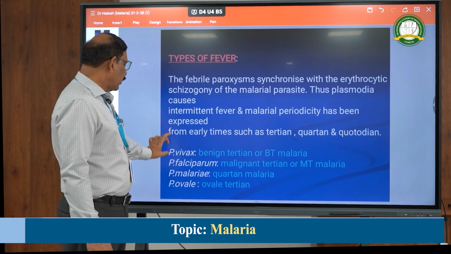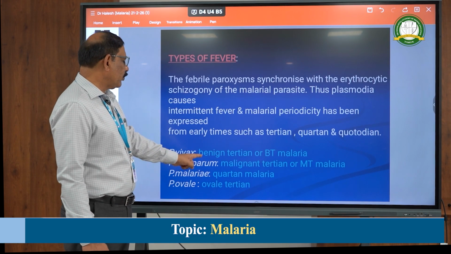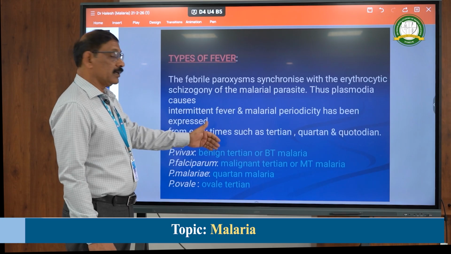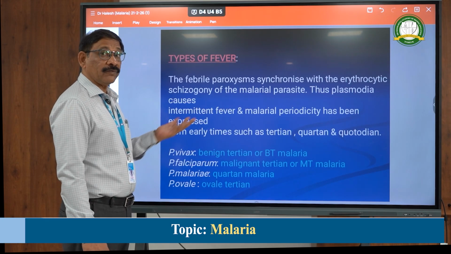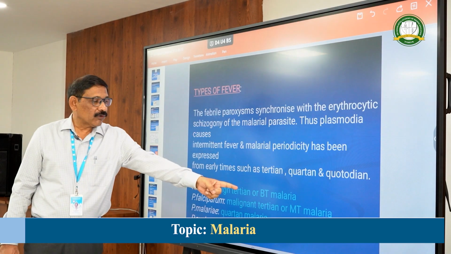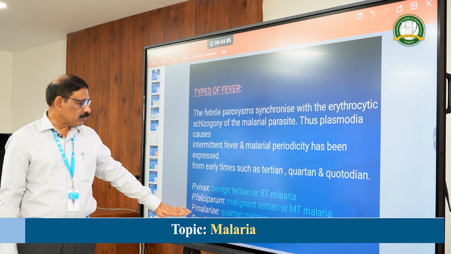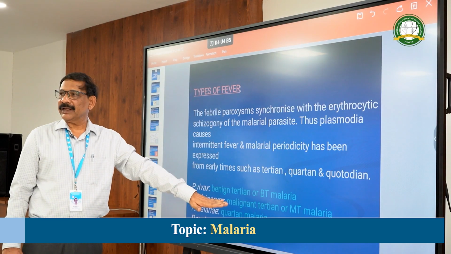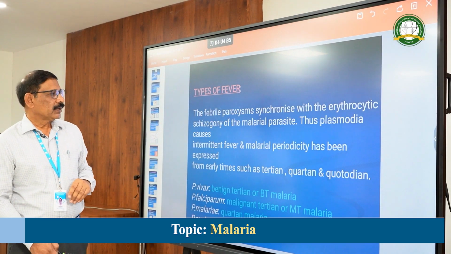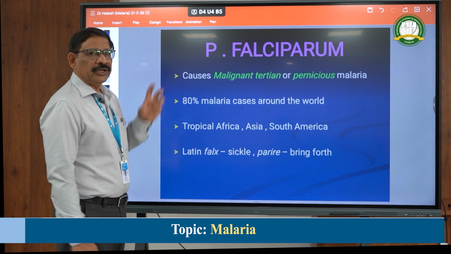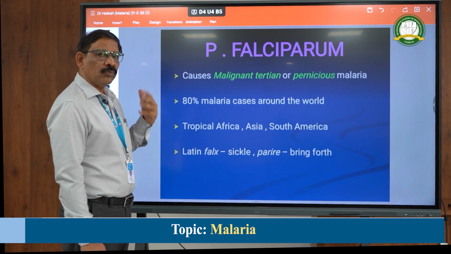So now the vivax will have benign tertian malaria, falciparum will have benign also, but if the number of cells which are infected are more than 5% of the RBCs, it can go for the malignant type and lead into complications. In Plasmodium malariae there is quartan malaria, and ovale will have the tertian malaria. Now coming to the individual one, Plasmodium falciparum is the one which is more dangerous